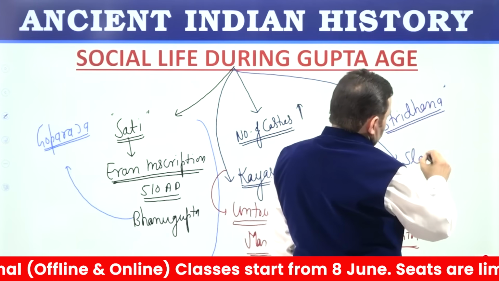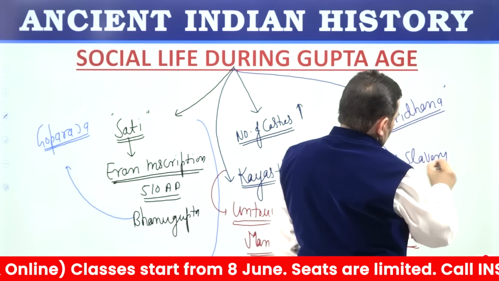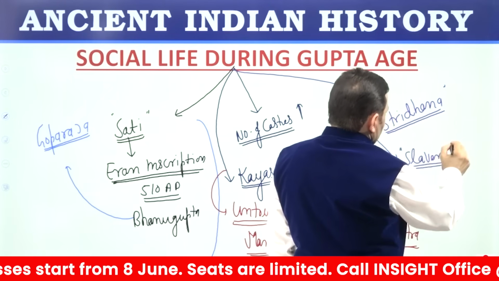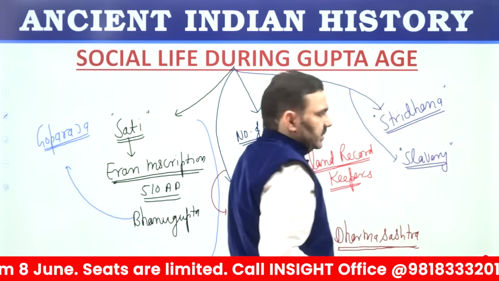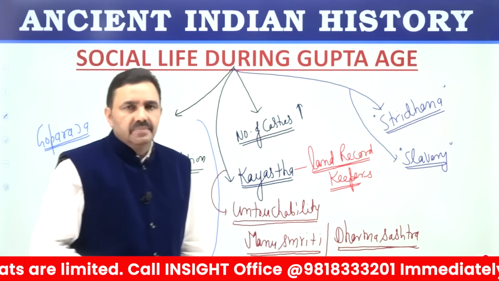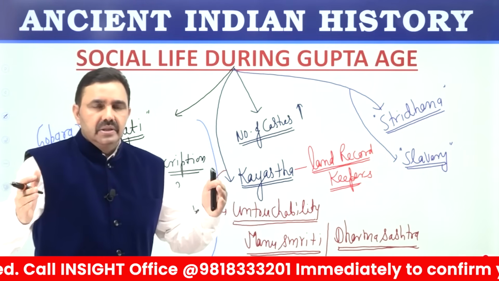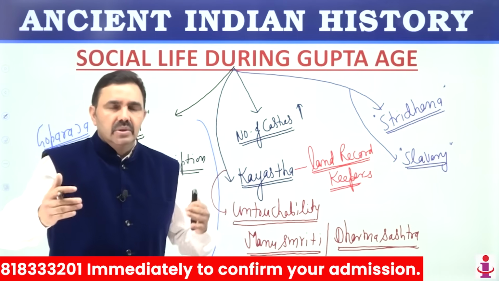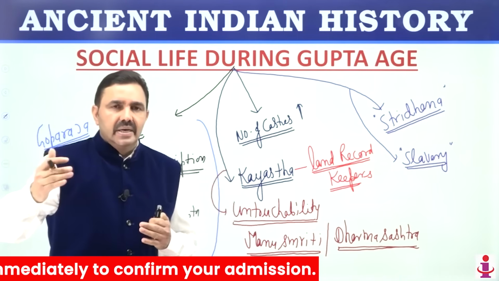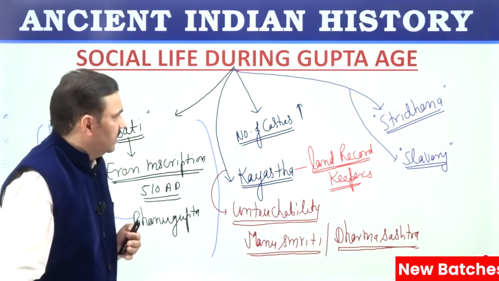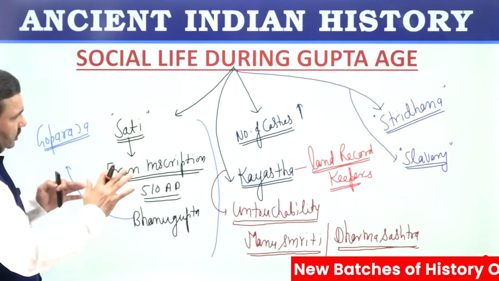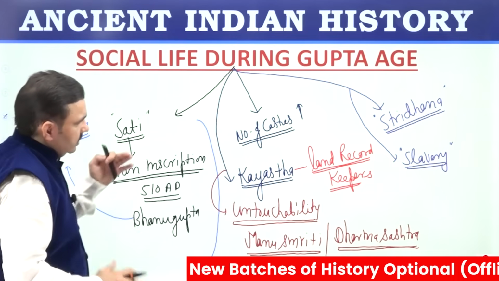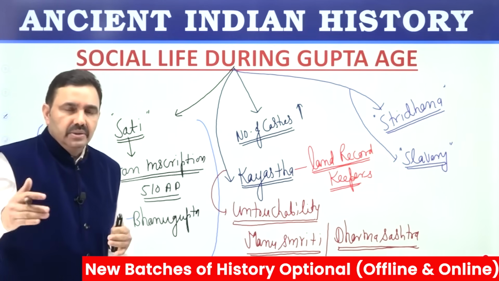Slavery was prevalent. There were different types of slaves here in society. Some slaves used to be voluntary. People used to become slaves out of their free will just to earn merit or to get the grace of God. So these are the typical social elements of Gupta times that you should remember, you should try to note down.